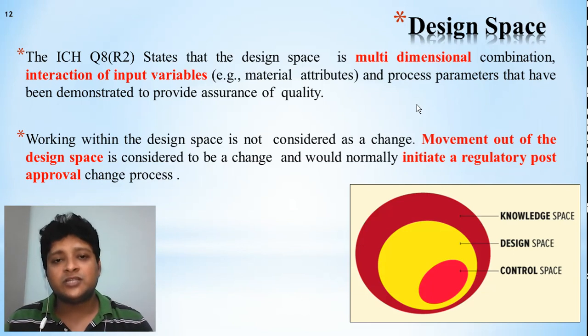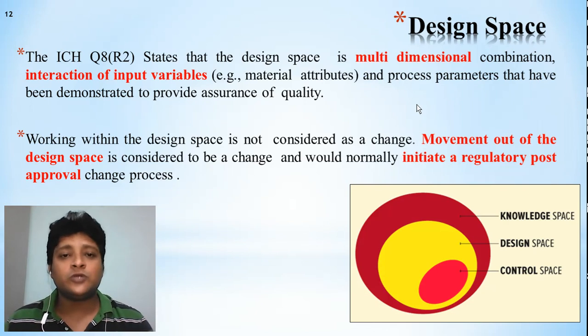If a personnel is going outside the design space, movement out of the design space will be considered as a change, and it will be necessary to initiate the regulatory post approval. Otherwise, once the method is approved by the regulatory body and you are working within this limit, then the post approval process is not necessary. But once you deviate from this, or move outside, it will initiate the post regulatory approval process. That is called the design space.